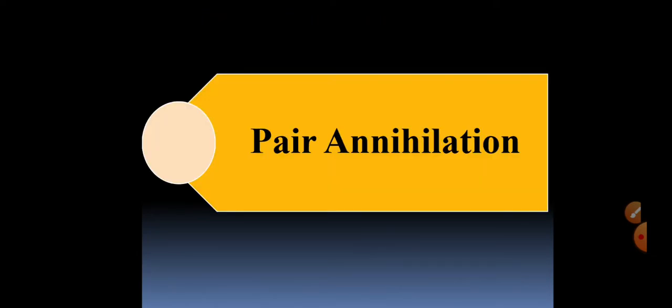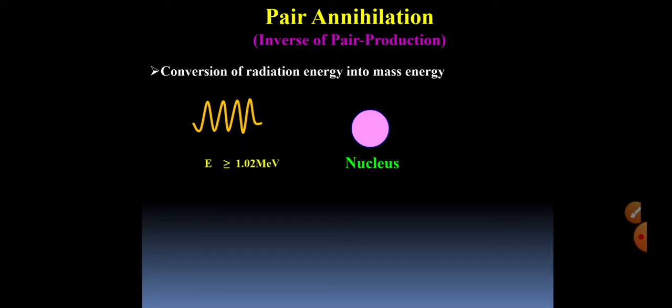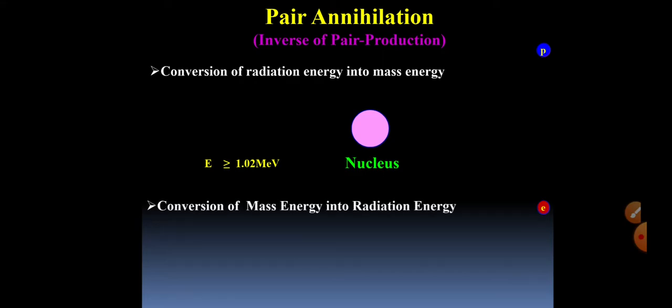Next is pair annihilation. This is just the inverse of pair production. What is pair production? We have discussed it. It is conversion of radiation energy into mass energy. In pair production, a photon hits a nucleus and positron and electrons are emitted from the nucleus. This is pair production. Now let's talk about pair annihilation.